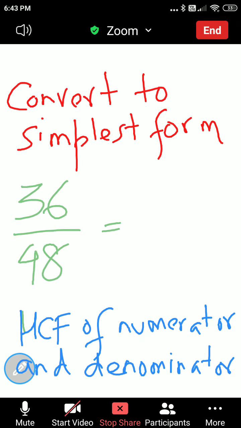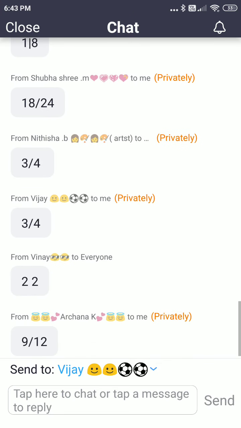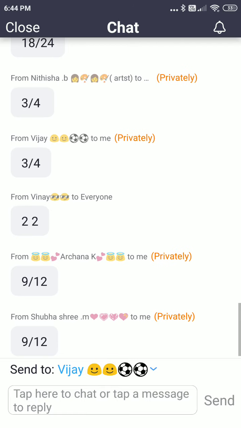Vinay, I have not got. Naveen, I have not got. Archana, you can further divide that. It's not lowest form. Shubhashri, that is not lowest form. Even 9 and 12 will have HCF. No, that is not lowest form. You can further divide.